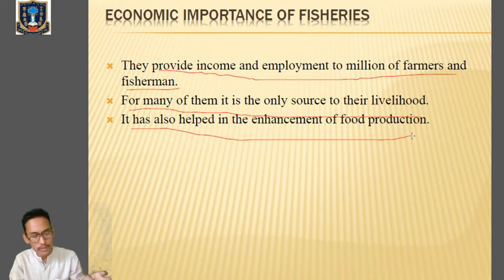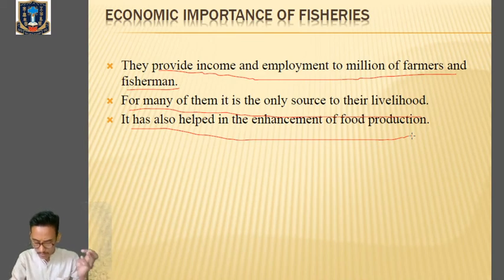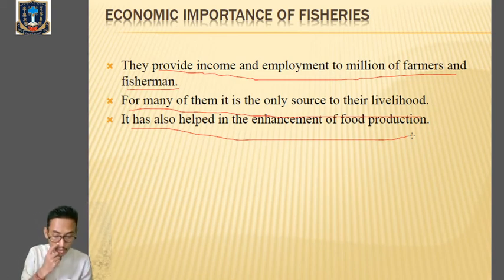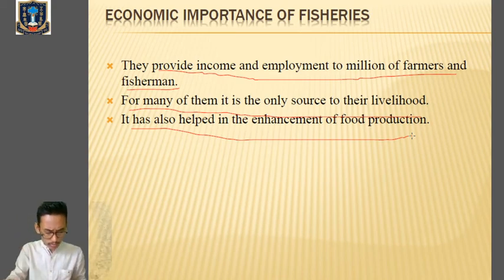White revolution is in terms of milk, and blue revolution is mainly concerned with increasing the production and availability of fish. So remember the words white revolution and blue revolution: white revolution is concerned with milk production and blue revolution is concerned with fish production.